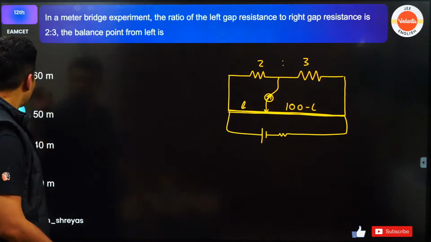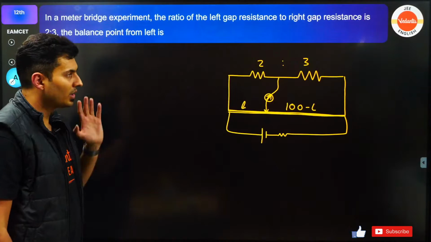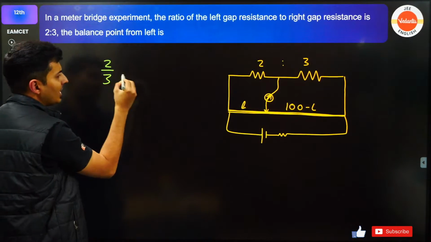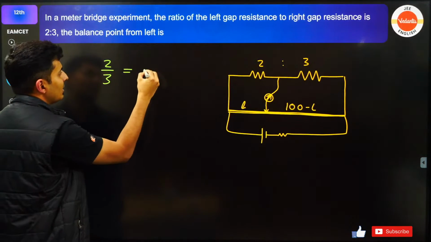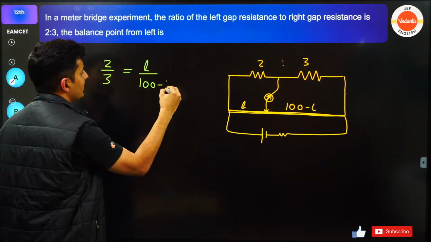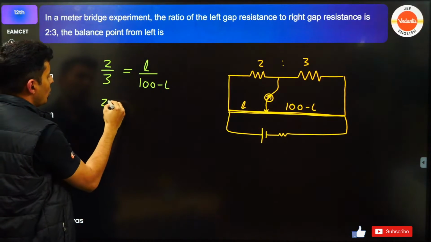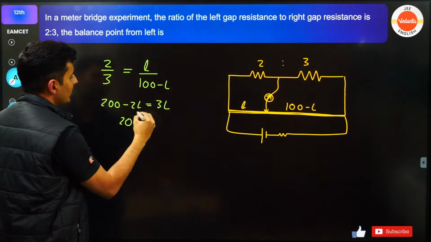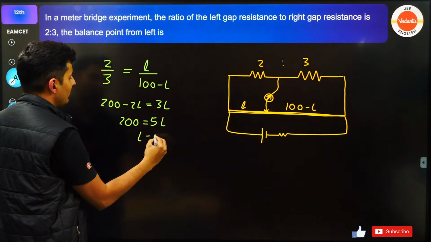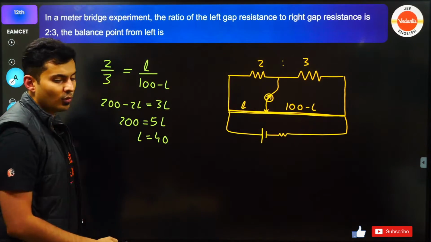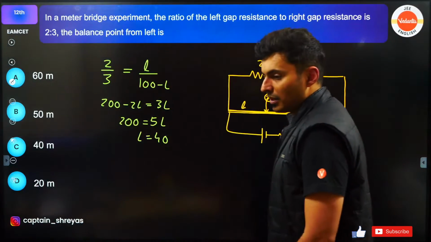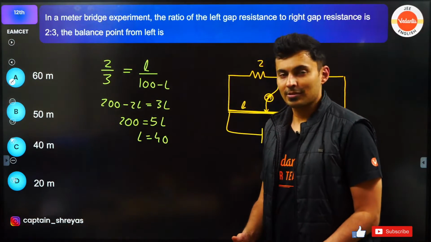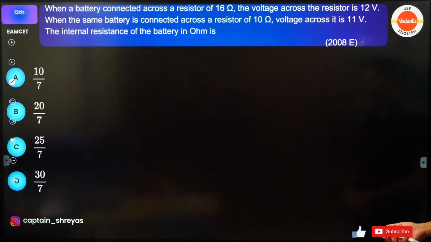Okay, so cool. So let's see how do we do this problem. First of all, this resistance by this resistance, 2 by 3, will be this by this. That means it will be L by 100 minus L. So cross multiply. So 200 minus 2L will be 3L. So 200 will be 2L plus 3L, which is 5L. So L will be 200 by 5, which means it will be 40. Just check if it is 40. Yes, Sripriya. Yes, it is 40 meters. That's right. Perfecto. Moving on to the next one.